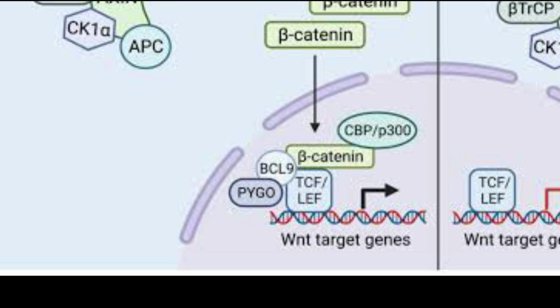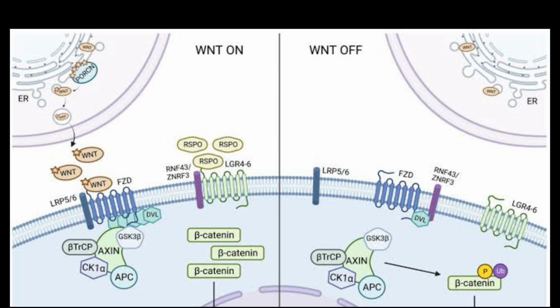So it is important in cell growth and development. It regulates embryogenesis and organ formation. In stem cell maintenance also it is important to control self-renewal and differentiation. In uncontrolled cell growth, that is the cancer implications, beta-catenin activation leads to diseases like colorectal cancer and hepatocellular carcinoma. This pathway is highly regulated, and its dysregulation can result in tumorigenesis. So we will see in detail these inactive and active states.